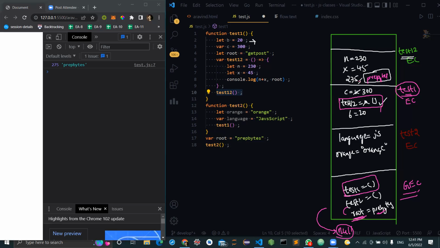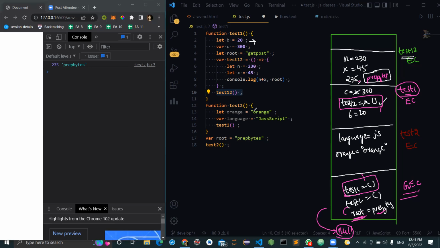Okay, then everyone just respond for this, because if you don't understand, then I cannot go forward. Did you get how we are able to print prep bytes over here? We keep on checking in its lexical environment until we find this root variable. Got it? Yes, sir. Got it.